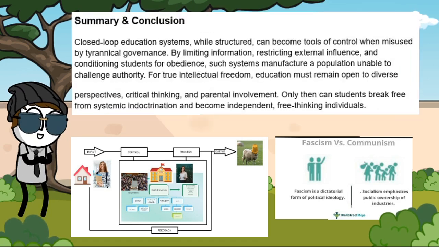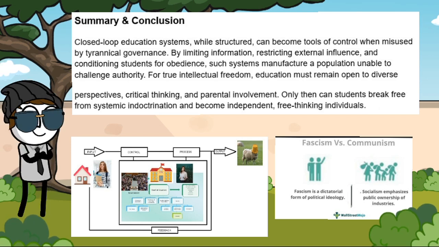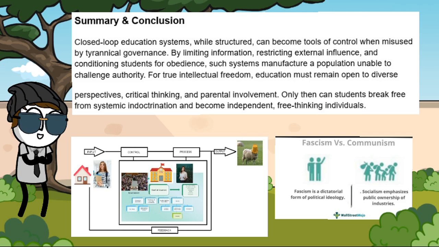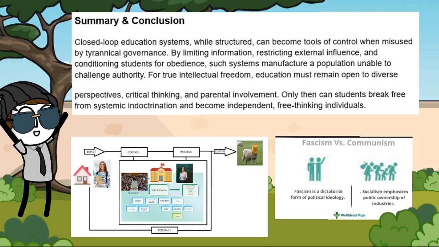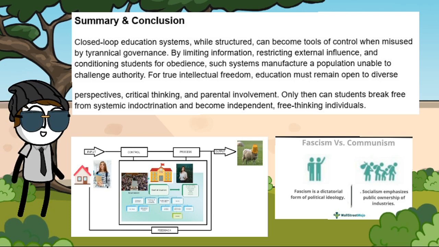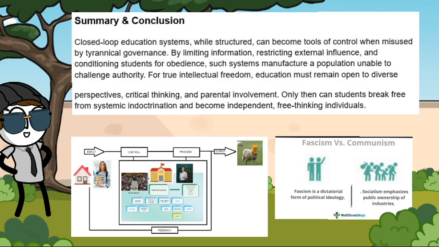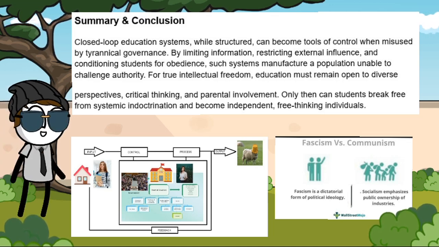Summary and conclusion. Closed-loop education systems, while structured, can become tools of control when misused by tyrannical governance. By limiting information, restricting external influence, and conditioning students for obedience, such systems manufacture a population unable to challenge authority. For true intellectual freedom, education must remain open to diverse perspectives, critical thinking, and parental involvement. Only then can students break free from systemic indoctrination and become independent, free-thinking individuals.